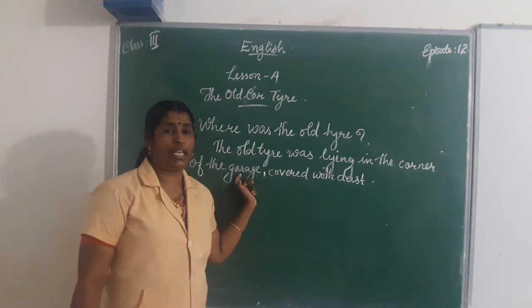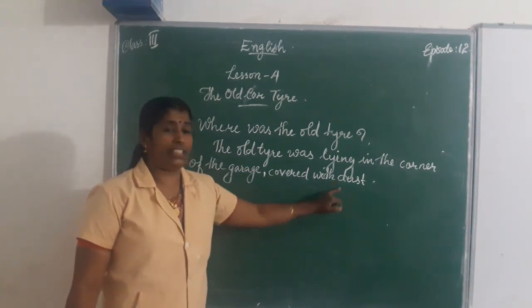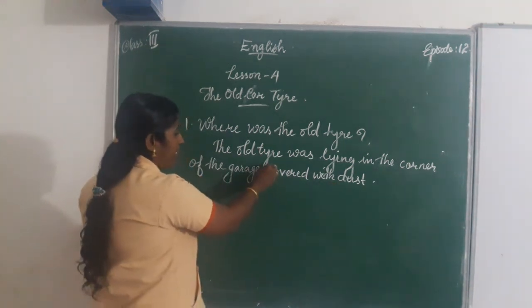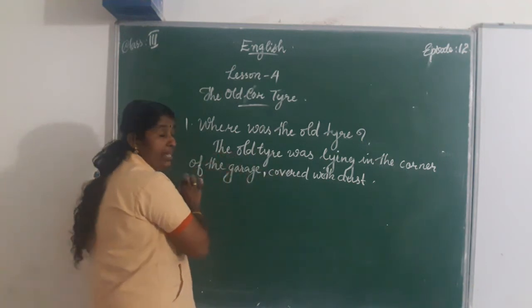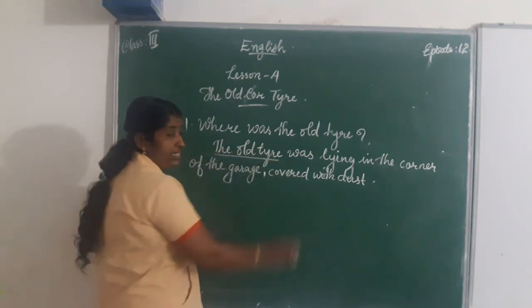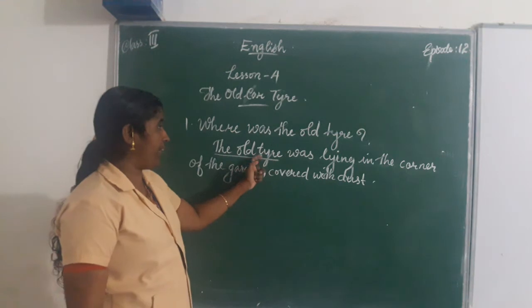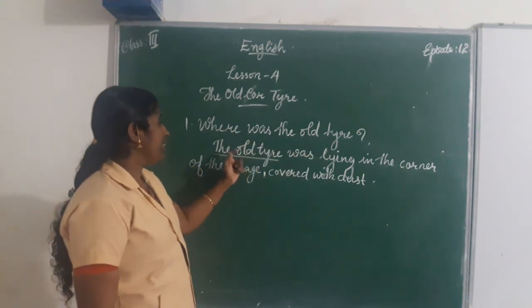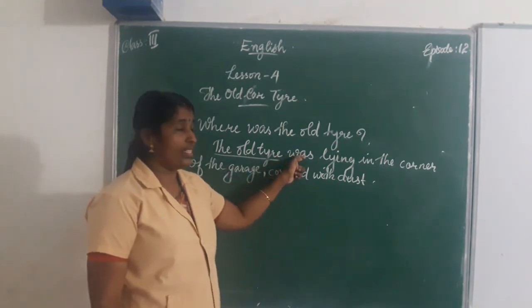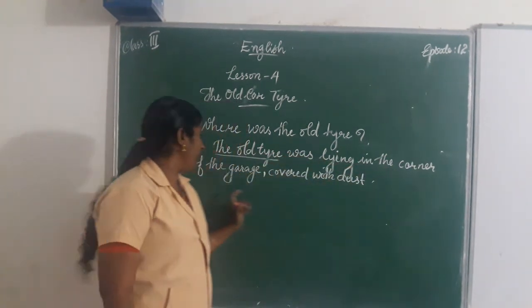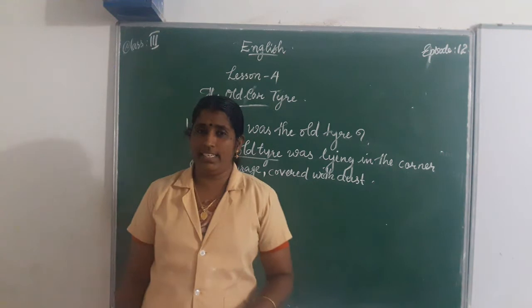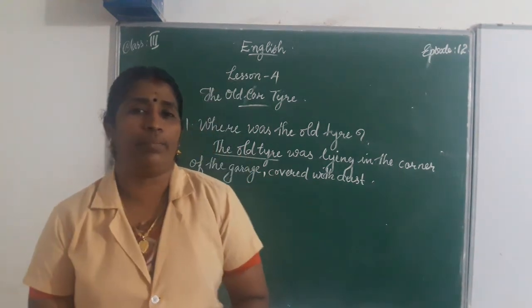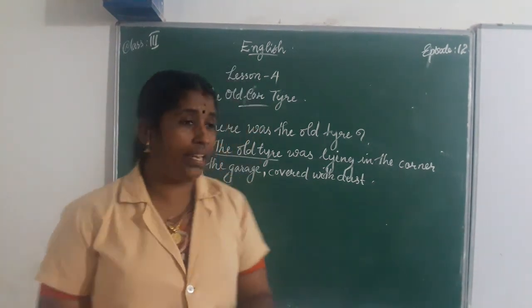And what was the specialty of the tire? Covered with dust. There is no need to repeat it here because it is the same sentence. The old tire is mentioned here. Where was the old tire? The old tire was lying in the corner of the garage covered with dust. It is a question answer. You study it on the same day itself.